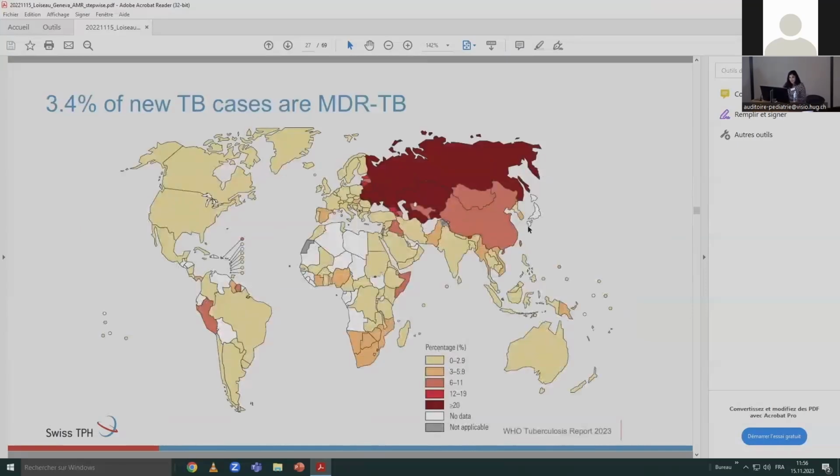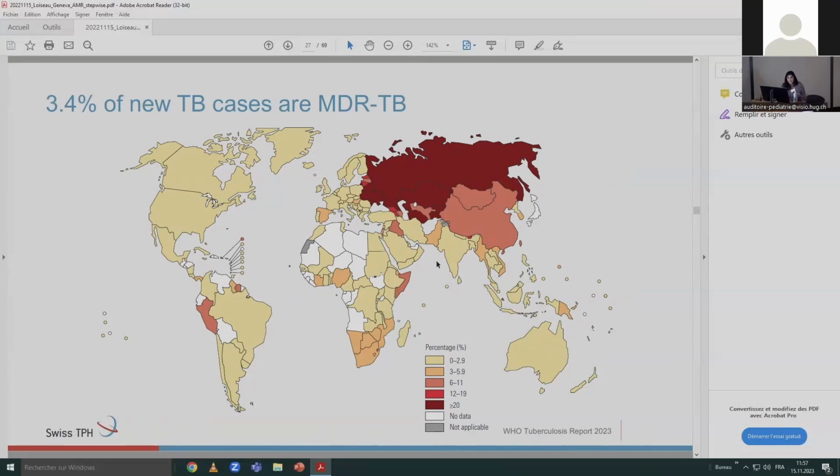So this is a map showing the proportion of MDR-TB cases amongst new cases. And globally, only 3.4% of new TB are actually MDR-TB. And this rate actually has been stable over decades, which could be surprising given that TB has been treated with antibiotics for more than 50 years.